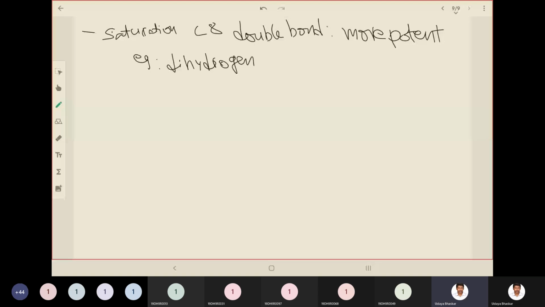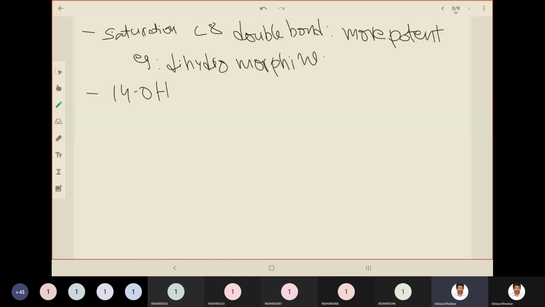Then if you introduce an OH group at the 14th position, if you introduce a 14th position hydroxyl group, then it gives an even more potent compound.